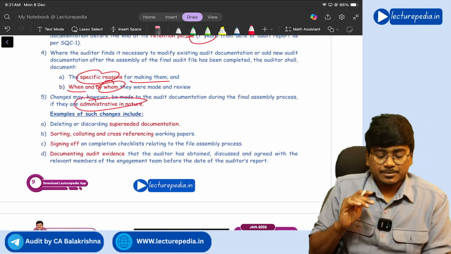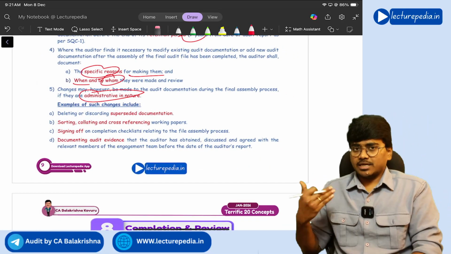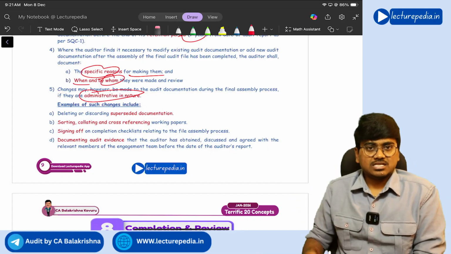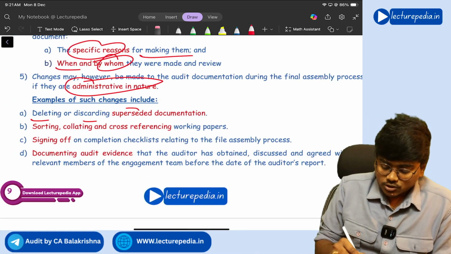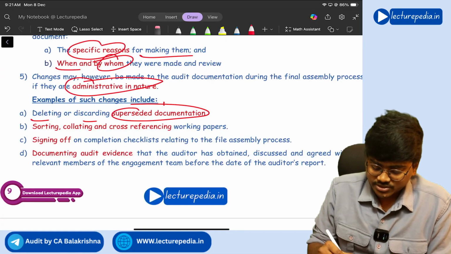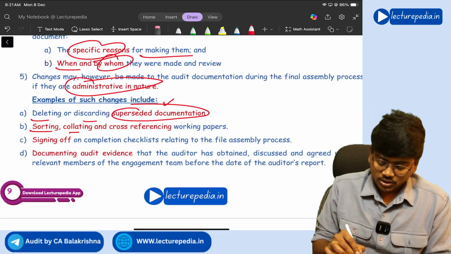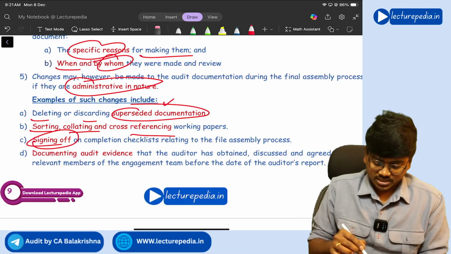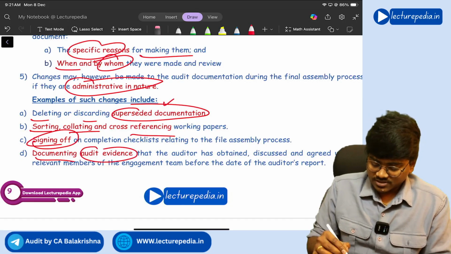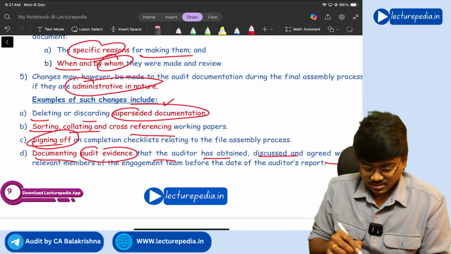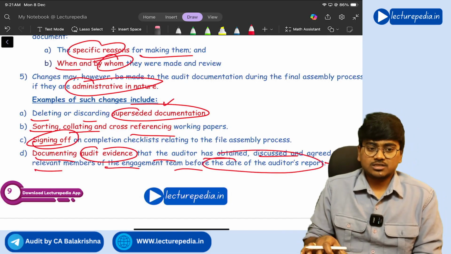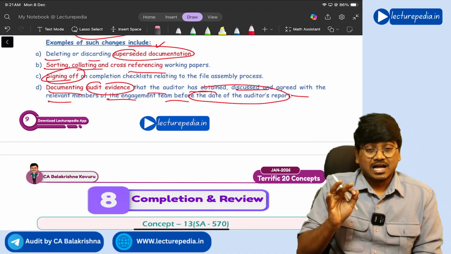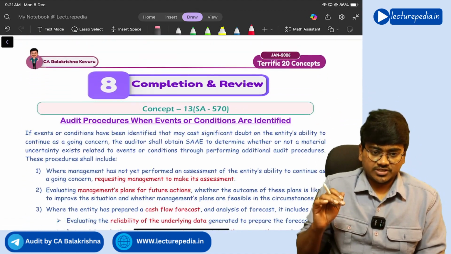But in case of administrative changes, you can make those administrative changes during the final assembly process, which include deleting or discarding superseded documents. Superseded documents means draft versions, sorting, collating, cross-referencing, signing of the checklist, documenting audit evidence that the auditor has obtained, discussed and agreed with the relevant members of engagement team before the date of auditor's report. All these come under administrative changes.